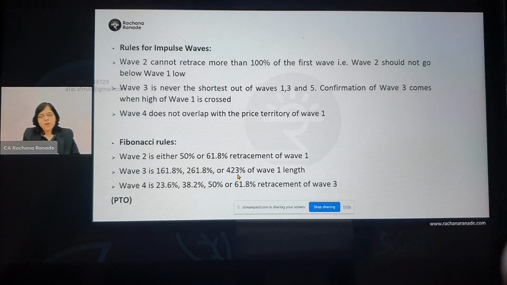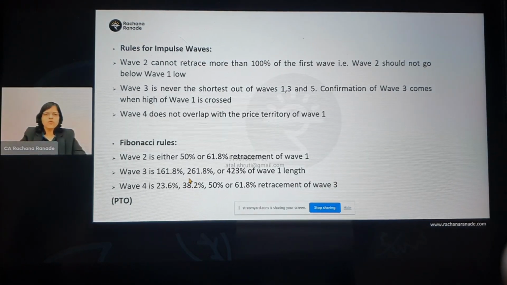Okay, how do we draw this? Because in Fibonacci, we will get 50%, 61%, 23%, 38% again. But this is called Fibonacci extension. Okay, how to use that? Everything I'm going to show you on the trading platform. So first, right now, just understand the rules.